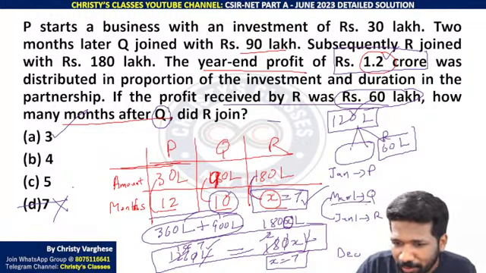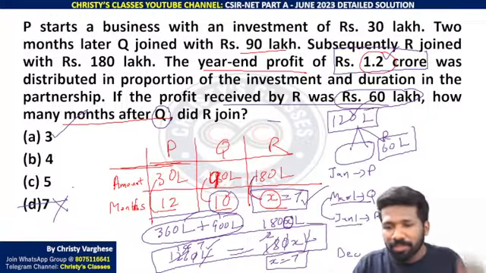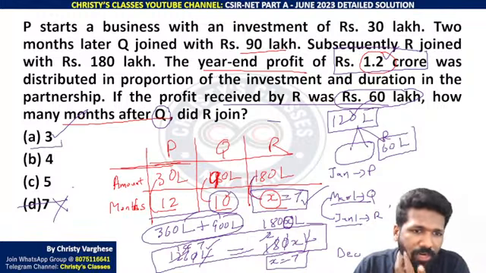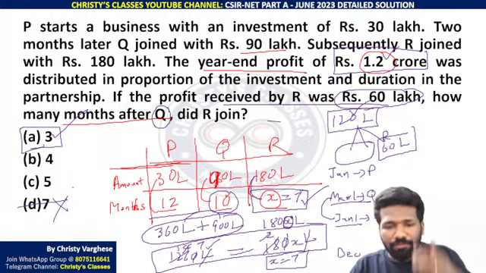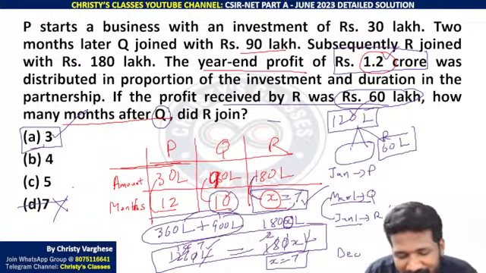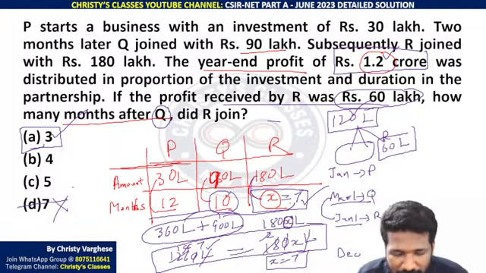Otherwise practically look at it. Between March 1 and June 1, there are March, April, May. So R joined 3 months later, because R worked for 7 months only and Q worked for 10 months. The difference of 10 and 7 is 3. That itself is enough. But if you are getting confused, that is why I told you with January 1, March 1, etc. Is it clear to everyone?